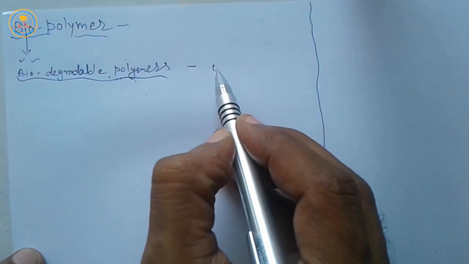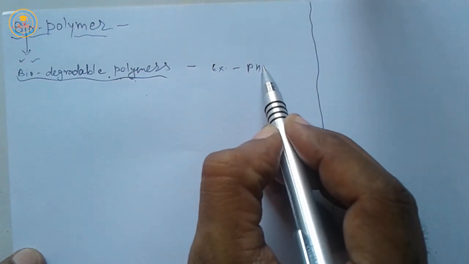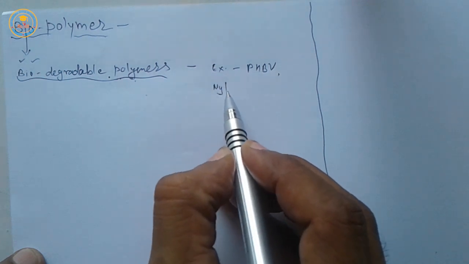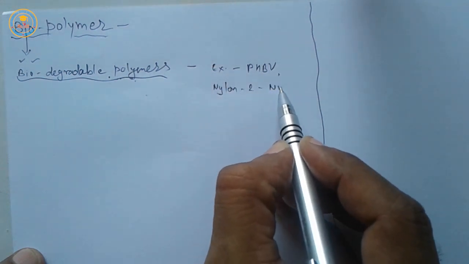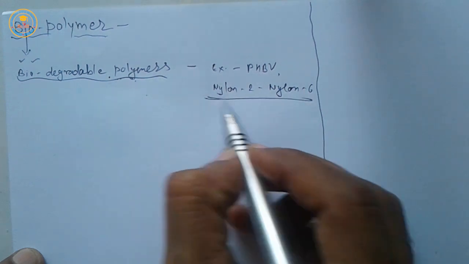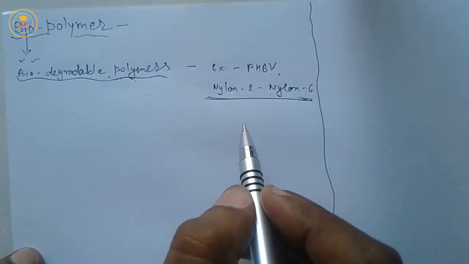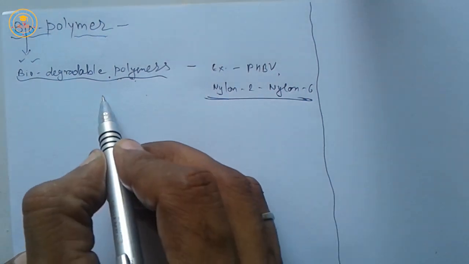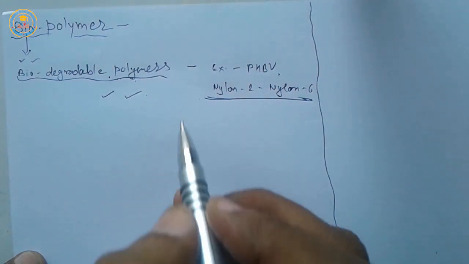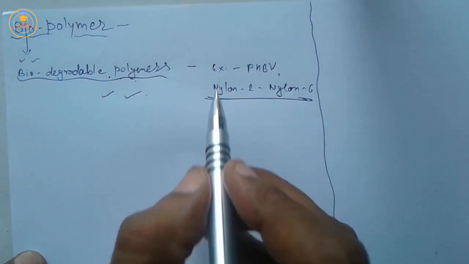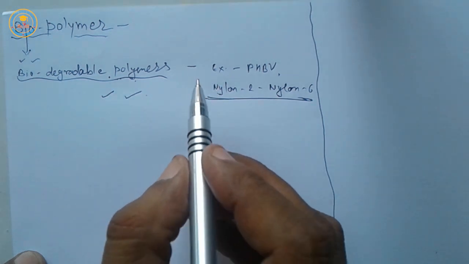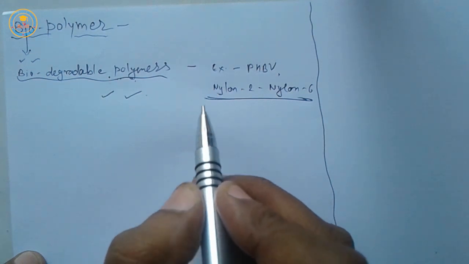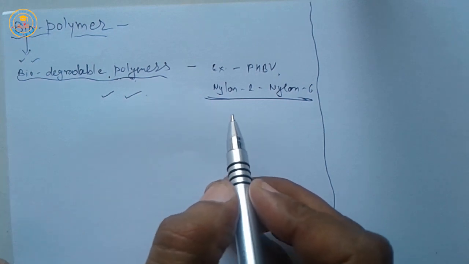For example, very important, PHBV, nylon 2, nylon 6, etc. They can be of both types, natural and synthetic. In biological systems, polysaccharides, proteins, nucleic acids are degraded by enzymes, thus they are biodegradable polymers.